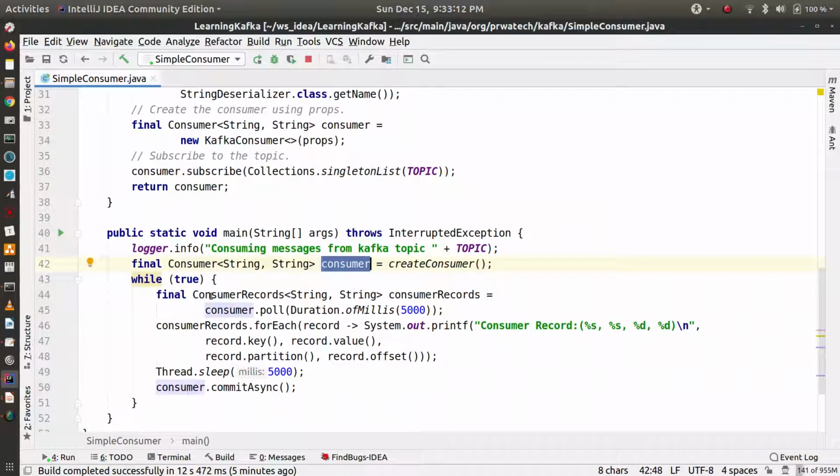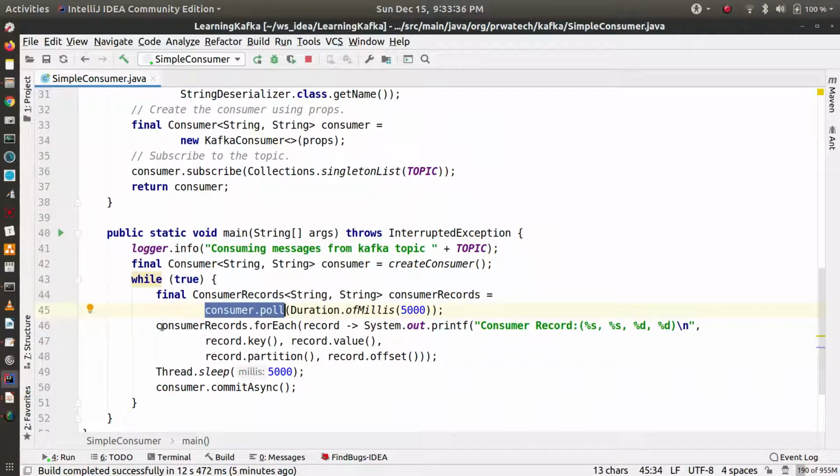Now using that consumer instance, I'm just polling, consumer.poll. The input parameter is 5000 milliseconds, like 5 seconds. So it will poll for 5 seconds. Whatever data it received in those 5 seconds, it will process that data. So this is the meaning of this line.